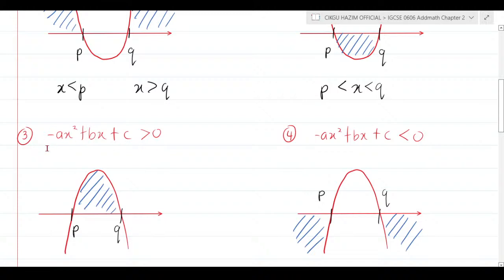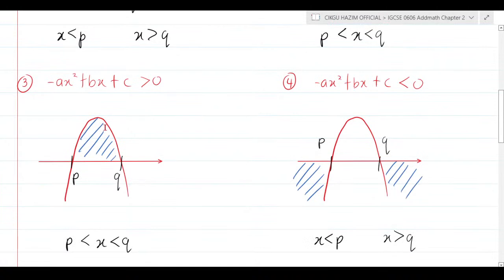Alright, but if the graph is a sad face, which is negative ax squared plus bx plus c, and it is more than 0, then y must still be positive. The y must still be on top of the x-axis. So the region that satisfies the inequality is on top here, and it must be between p and q. So your answer must have this format: x must be less than q and x must be more than p. You just remember these things.